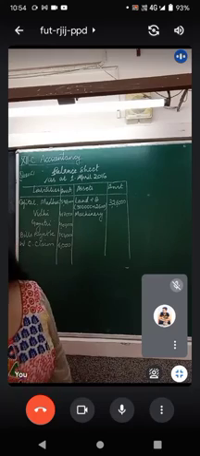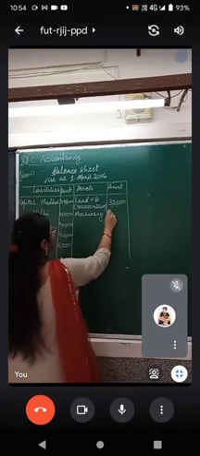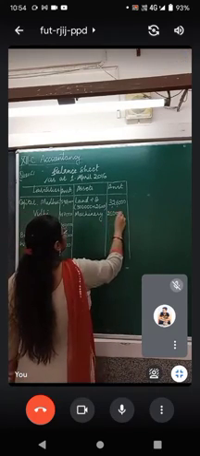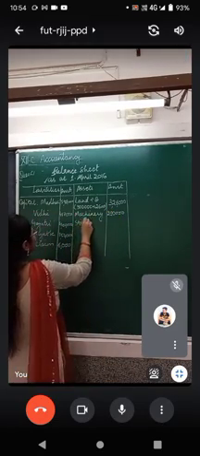Now for machinery, was there any adjustment? No. 2 lakh 80,000. Then what else do you have? Stock. Is there any adjustment related to stock? No. 80,000.